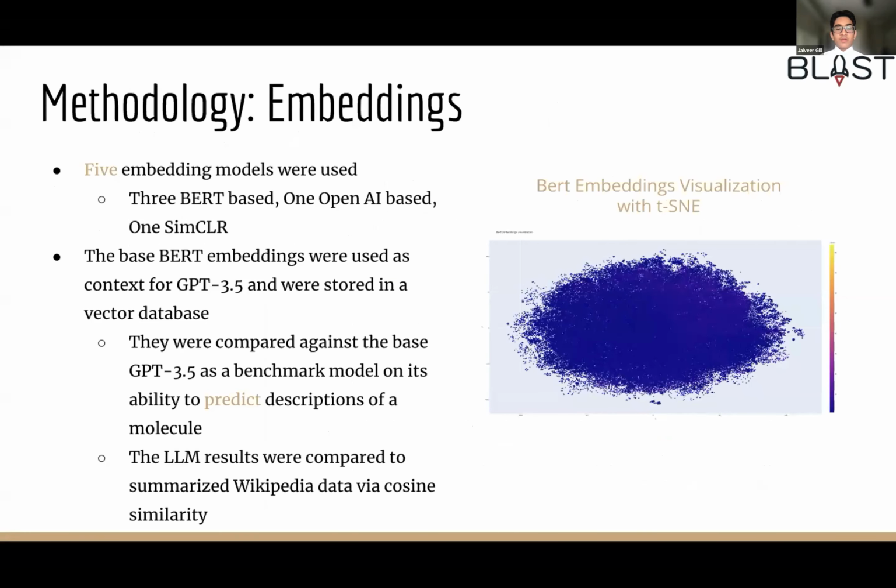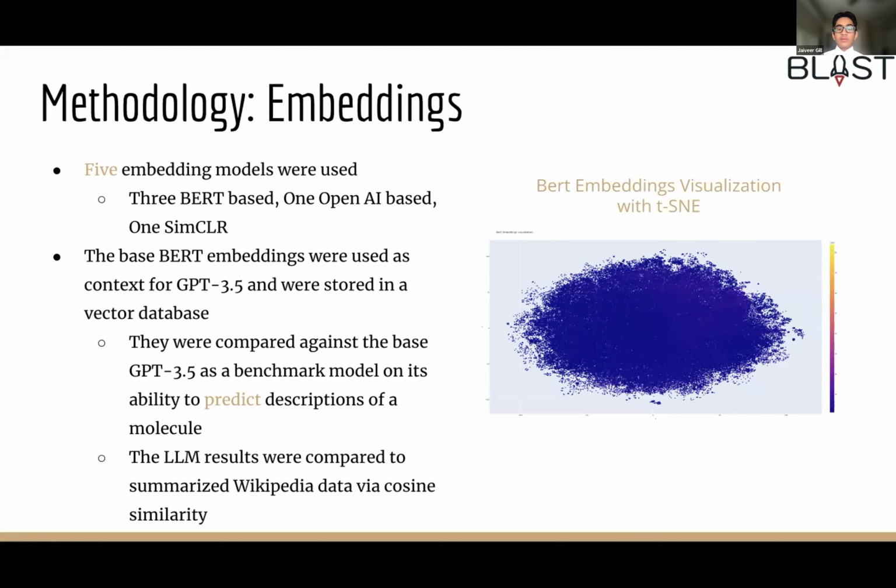Next, we move away from using large language models and look into using embedding models. The 5 main embedding models we used were 3 based on BERT, 1 based on OpenAI, and 1 custom embedding model using SimCLR, which is discussed later. OpenAI embeddings cost some money and had a much higher dimensionality, which made them difficult to work with computationally. We ended up settling on using BERT embeddings as the main embeddings we used.